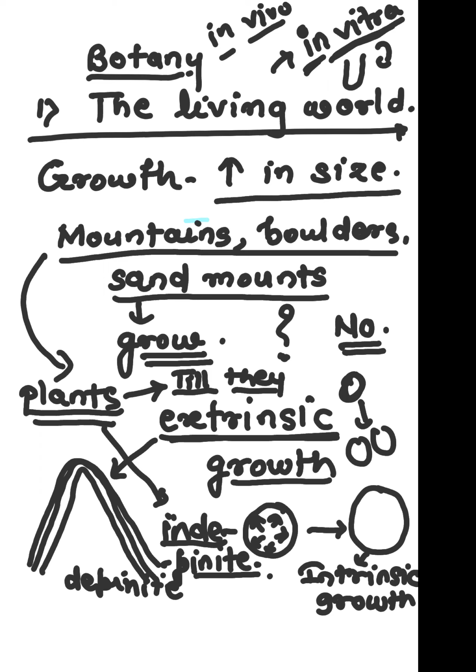And I also told you in majority of higher animals and plants, growth and reproduction are mutually exclusive events. Mutually exclusive event means both are similar, like both will be saying only one thing. That means when growth is happening simultaneously, we can say it is nothing but the reproduction.